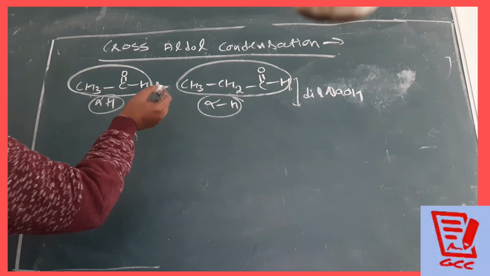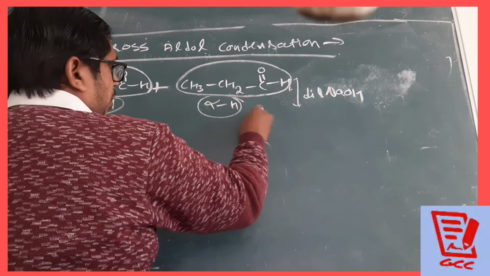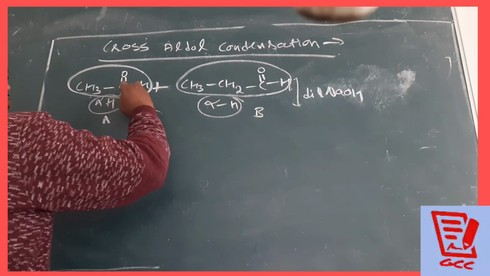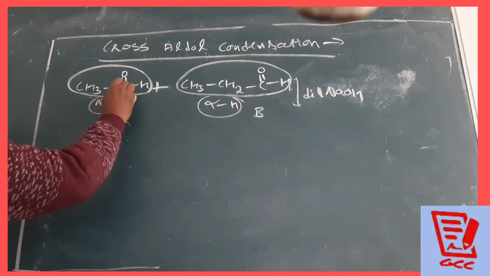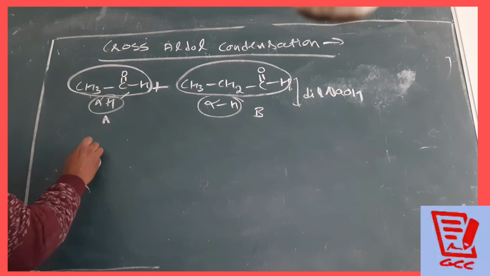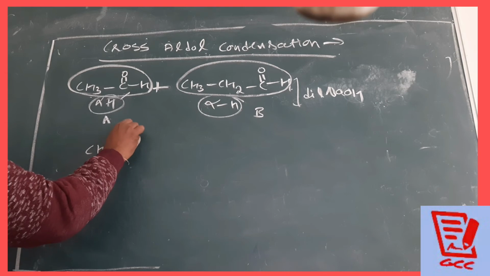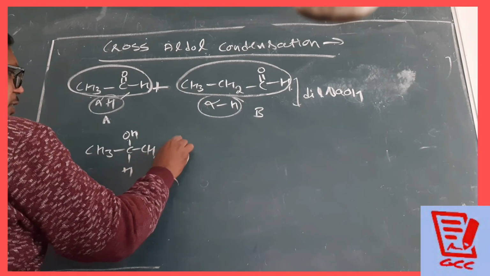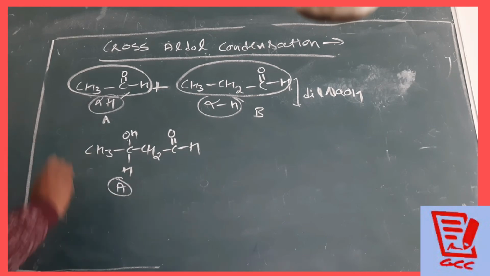Let this be molecule A and this be molecule B. First of all, I am doing self-aldol condensation of molecule A. When only A goes under the self-aldol condensation, what will be the product? CH3COH, then CH2COH. This is from A.